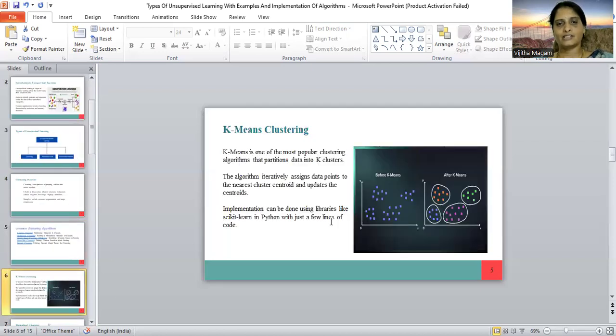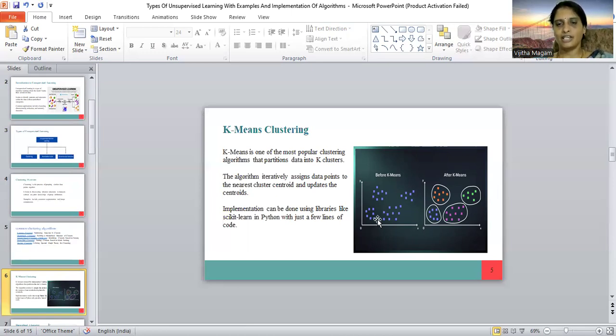Coming to k-means clustering. K-means clustering is one of the most popular clustering algorithms. It partitions data into k clusters, as we already discussed in the previous slide. The algorithm iteratively assigns the data points to the nearest cluster centroid and updates the centroids.